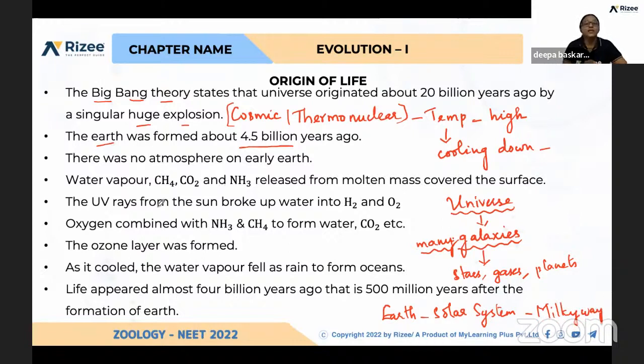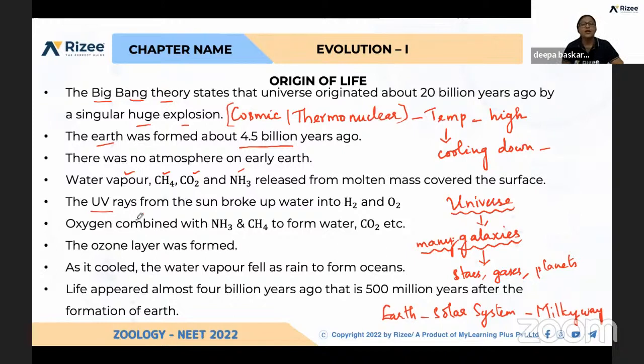Yeah. So let us see first how the molecules are formed. Because of this cooling effect, when the temperature was getting reduced, different molecules were formed automatically, that is water vapor, methane, carbon dioxide, ammonia. They were released from the molten mass covering the surface, and from the sun, cosmic rays were reaching.